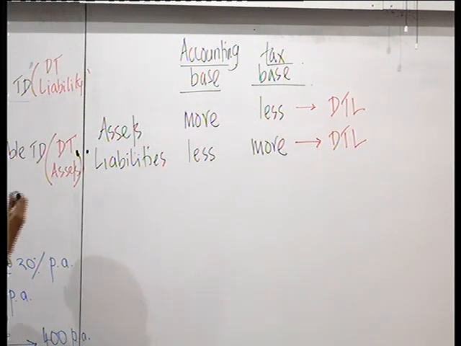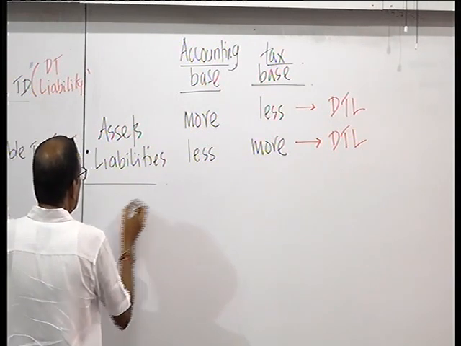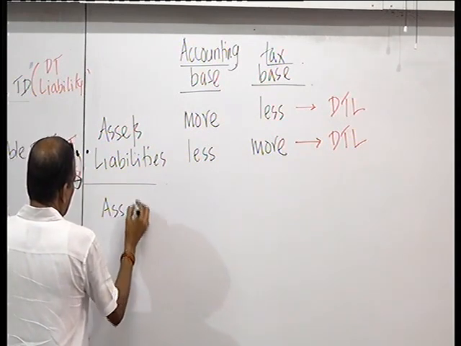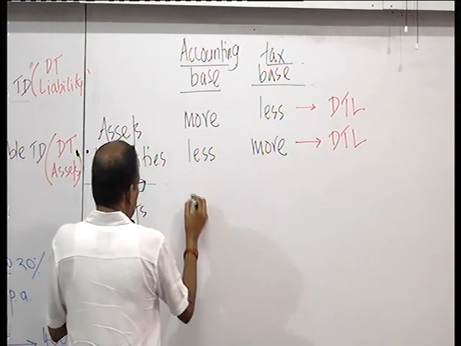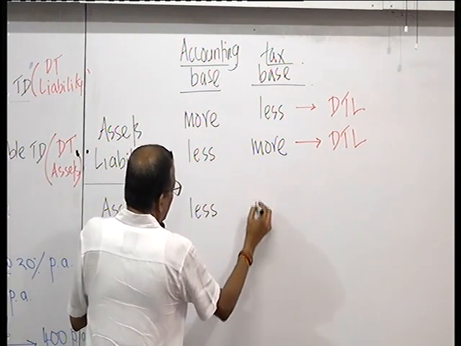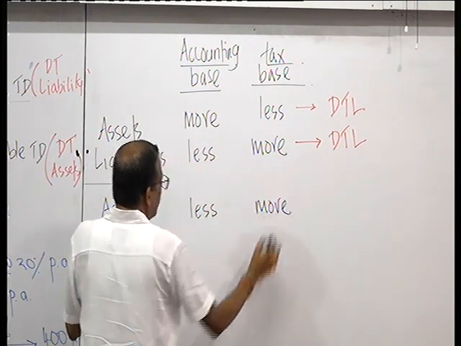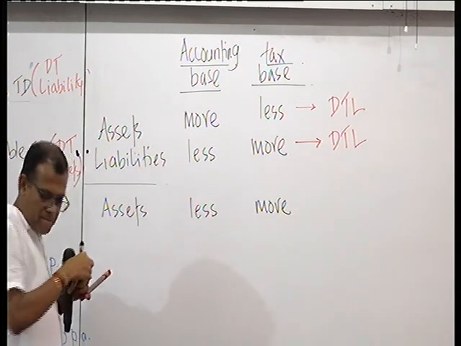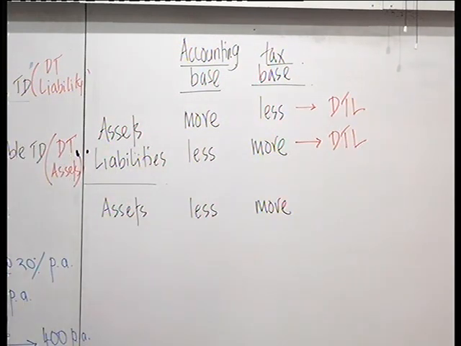Then on the other side, assets less but tax more. You have a deferred tax asset.